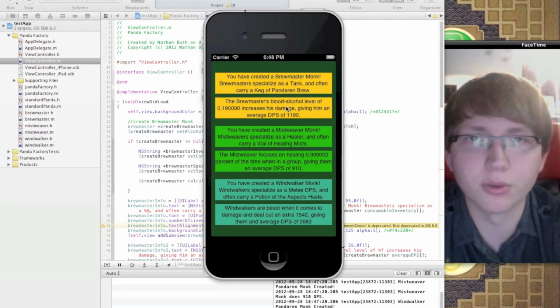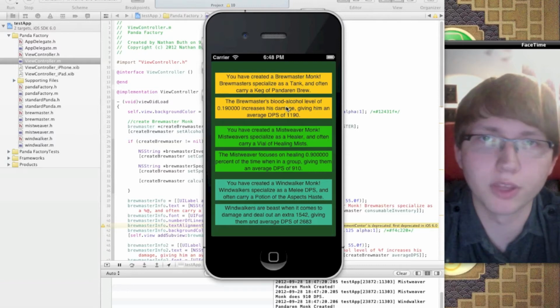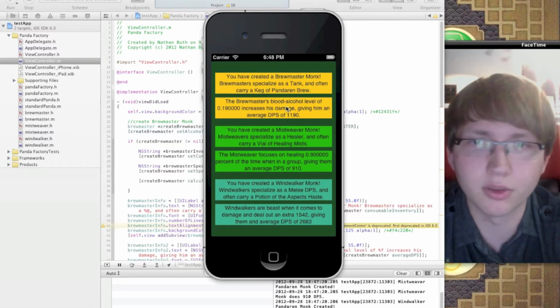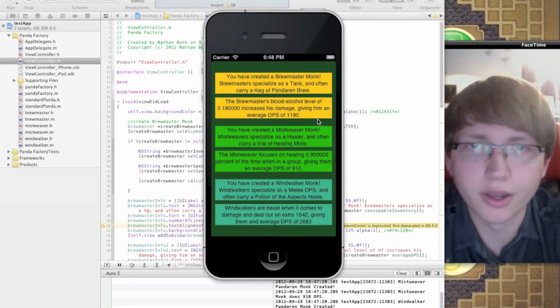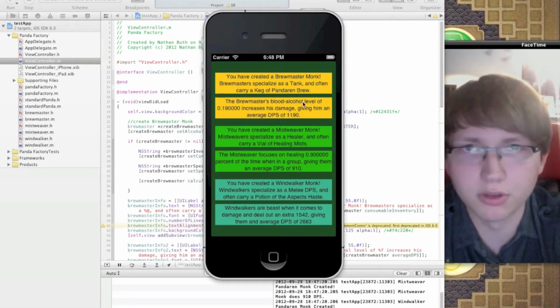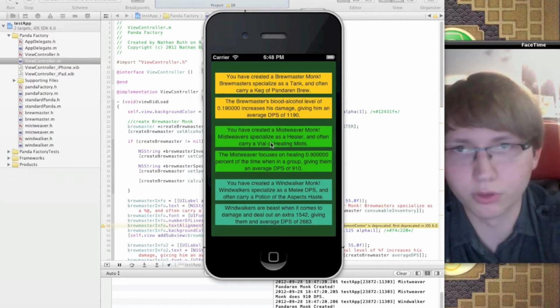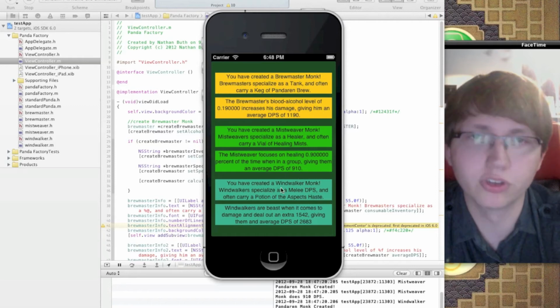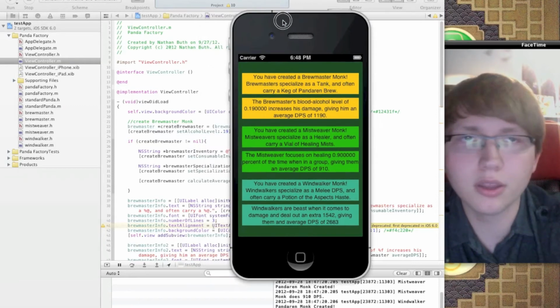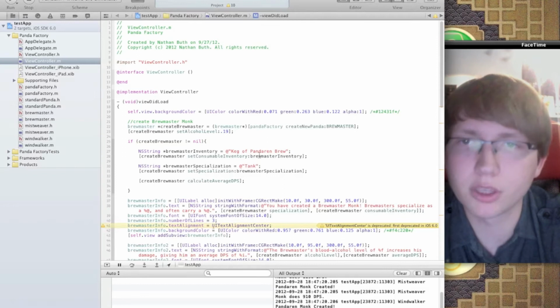Mists of Pandaria was released this week, and I've basically had my life sucked away by it. Thank you, Facebook group, for bringing me back in. It's themed relatively. The Brewmasters had a yellowish color, so Brewmaster Monk, Mistweavers were greenish, and Windwalkers were bluish, if I remember correctly. Anyways, my code.